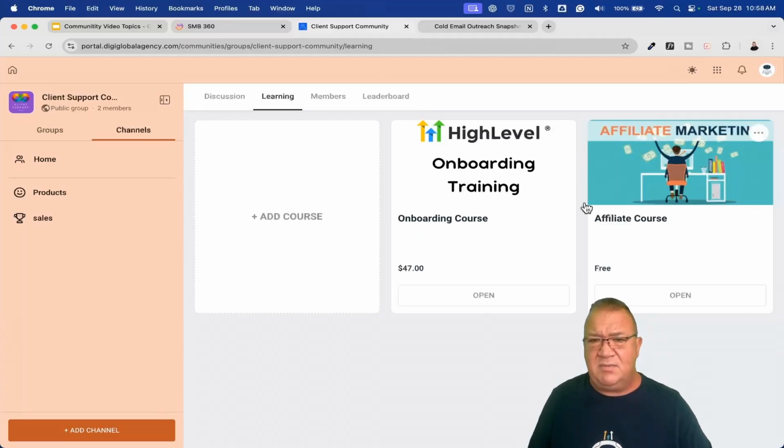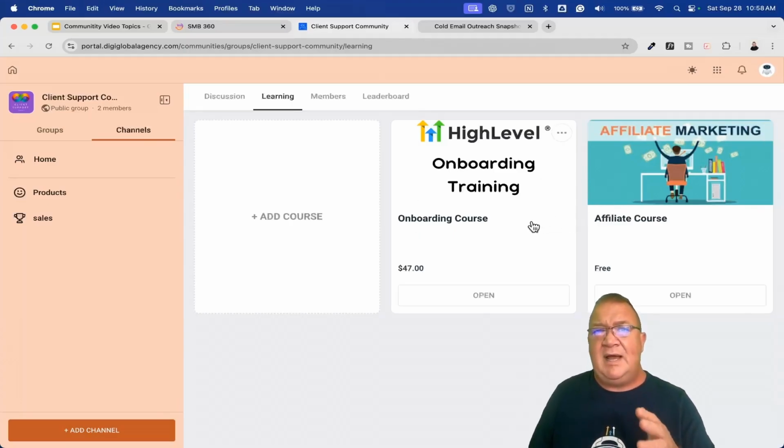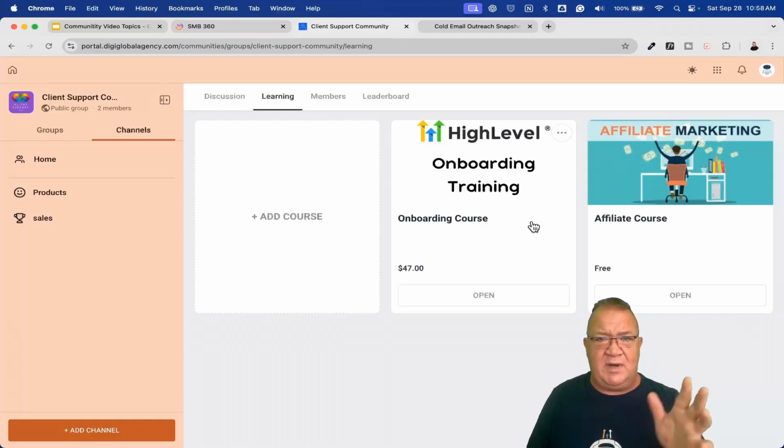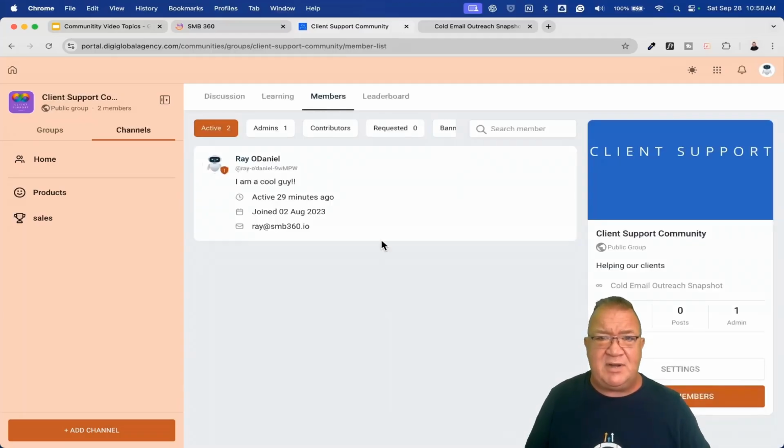And now that we've got this, we've got two things that we can actually have here. And I'm going to leave these here, and I'm going to show you when I finish the training here. I'm going to log in with my sort of fake user, and we're going to take a look and see what this looks like inside your portal once you get it set up. And by the way, I would absolutely definitely do this to test this and make sure that everything works whenever you're doing this.